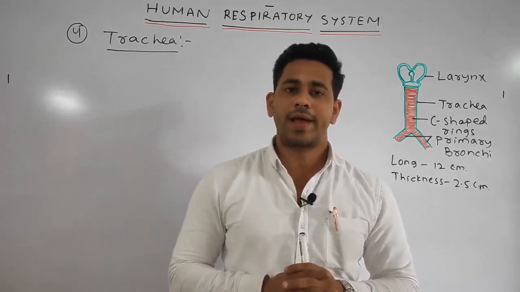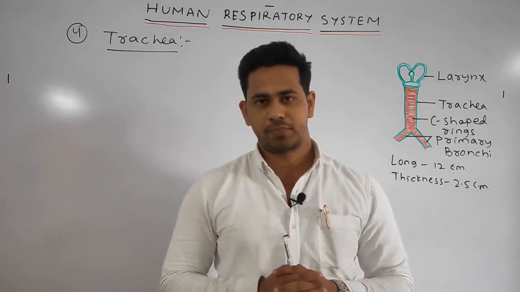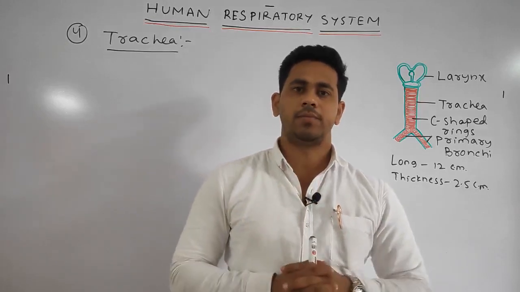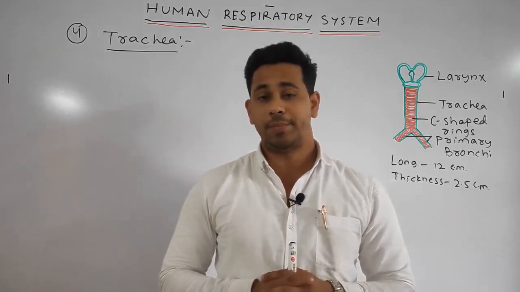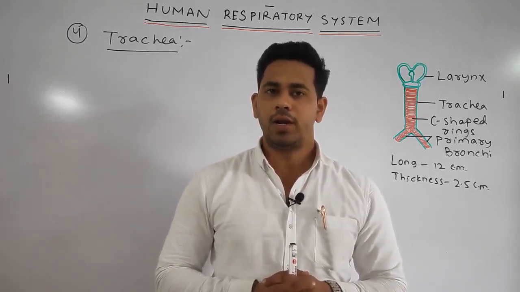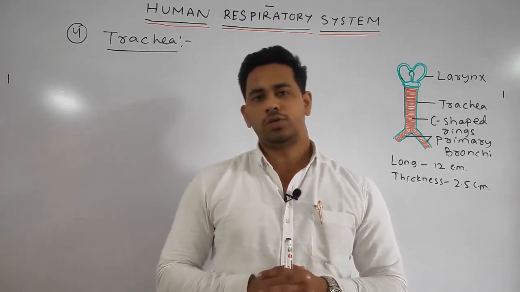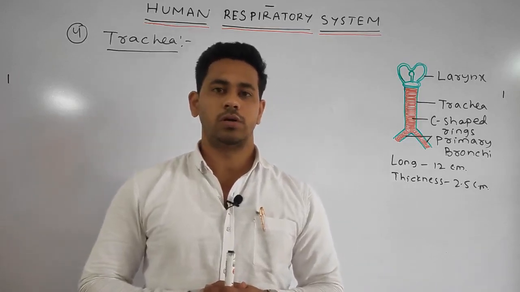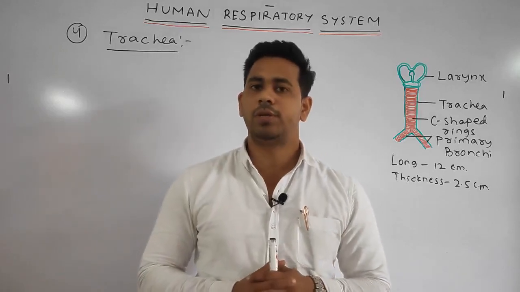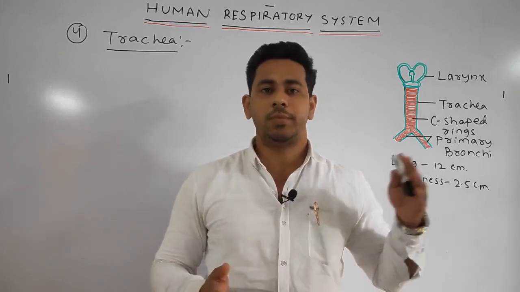Further, we discussed the larynx region. It is a triangular hollow chamber which is cartilaginous in nature. It is made up of 9 cartilages, 3 unpaired and 3 paired. The 3 unpaired are the epiglottis, thyroid and cricoid cartilage, and the paired are the corniculate, arytenoid and cuneiform cartilages. We also discussed that the larynx acts as the sound box, means it produces sound due to the presence of the vocal cords. So this much we discussed in our previous class.